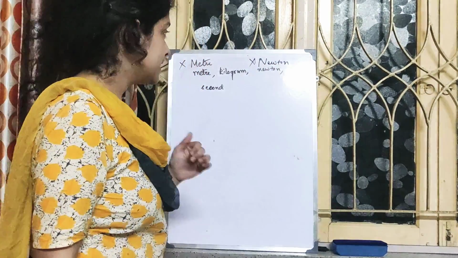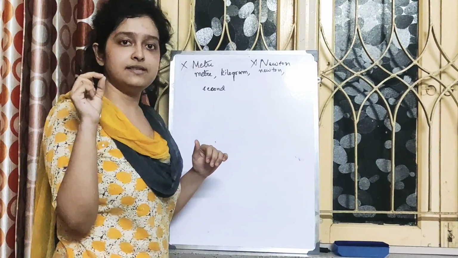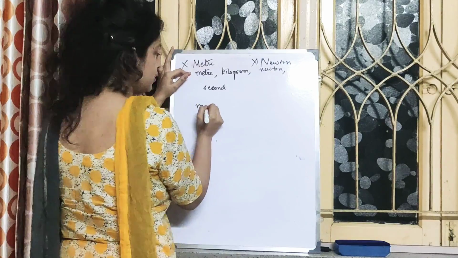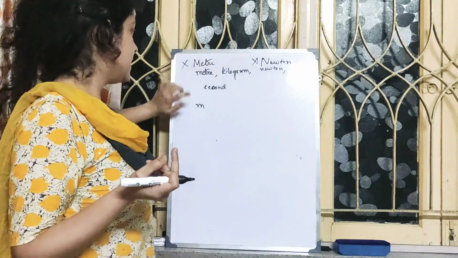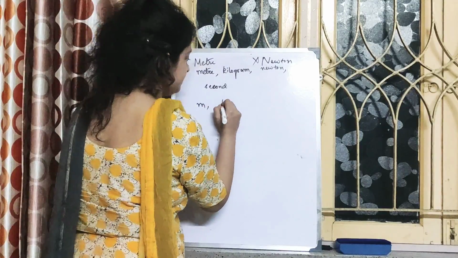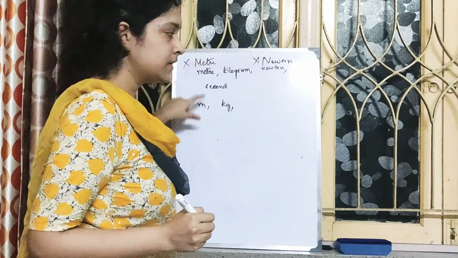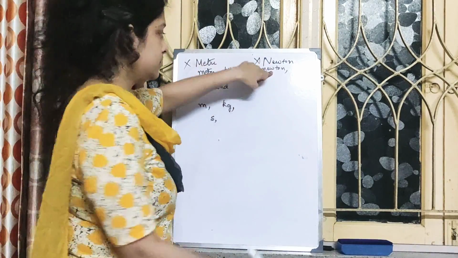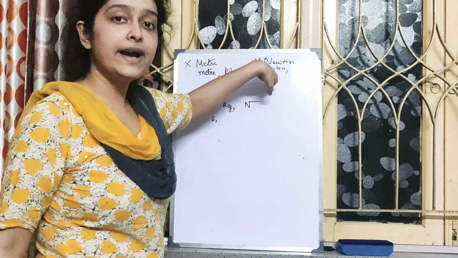Okay, but in case of the initials, that means when we are writing symbols, say for example, for meter we can write small m, kg, for second, small s. For Newton, capital N. Why?